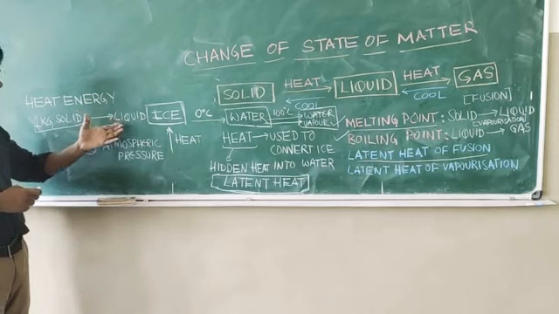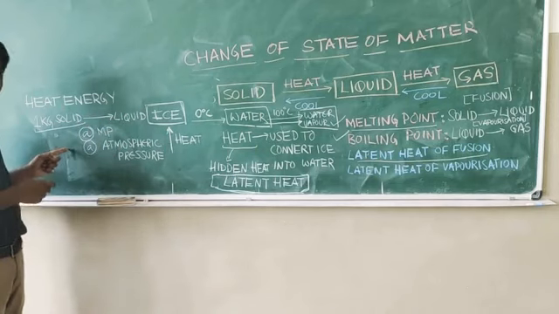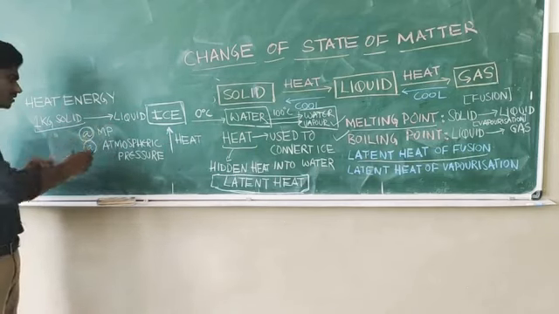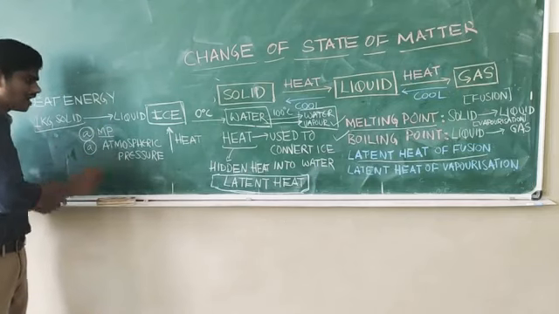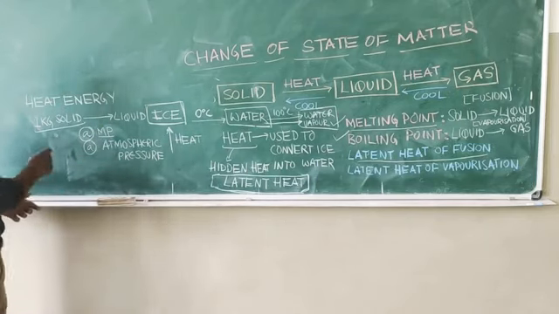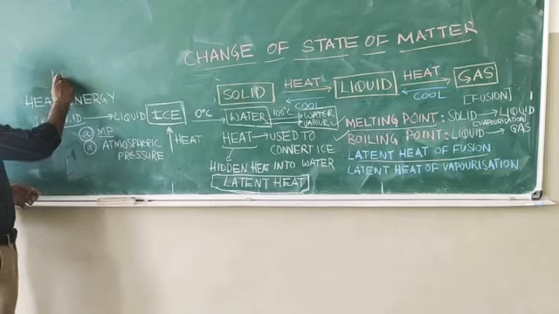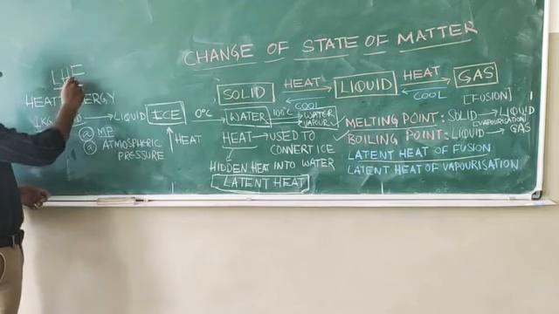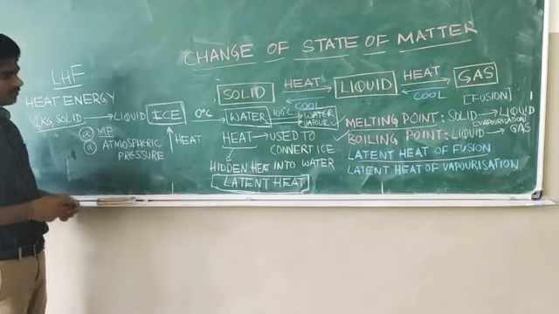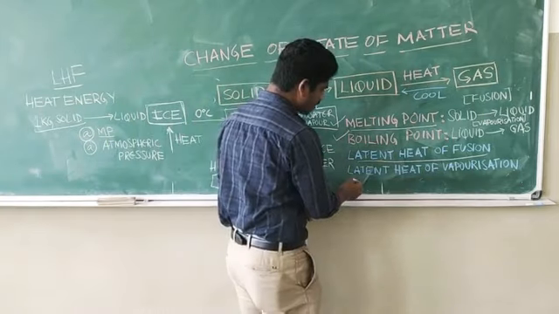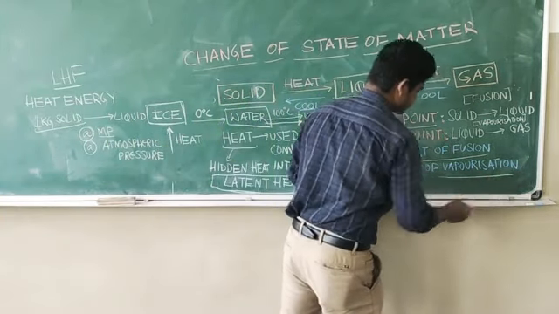So the amount of heat energy required to convert 1 kg of solid into liquid at its melting point and at its atmospheric pressure is known as latent heat of fusion. Latent heat of fusion.